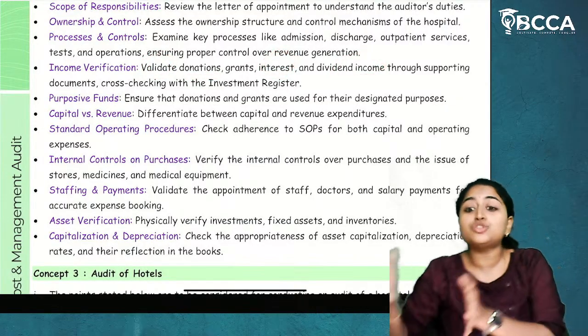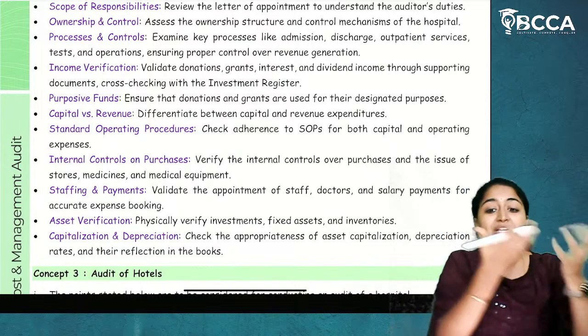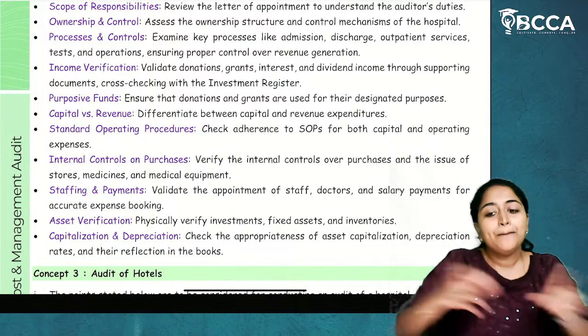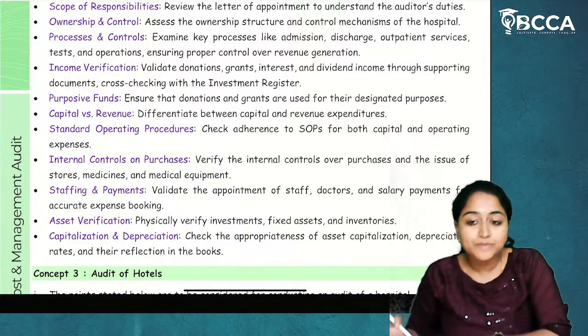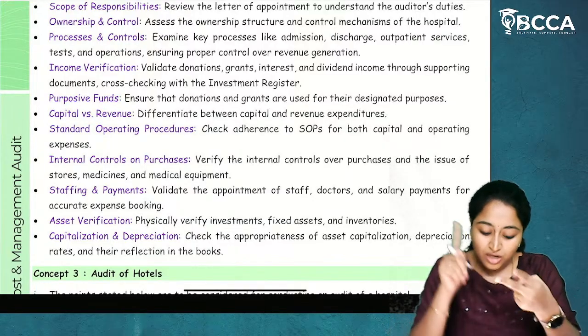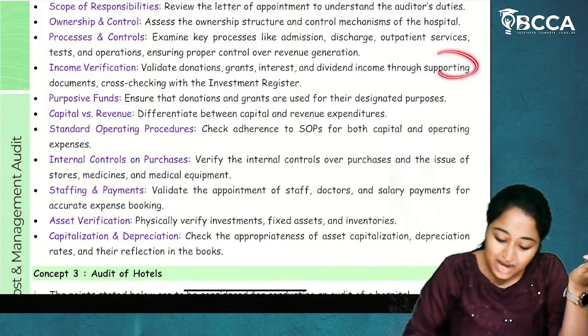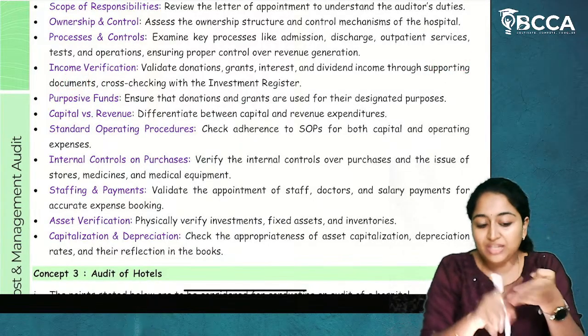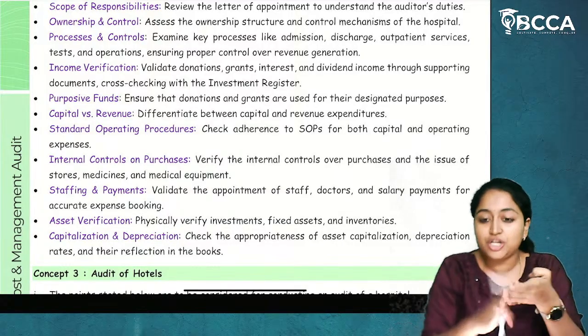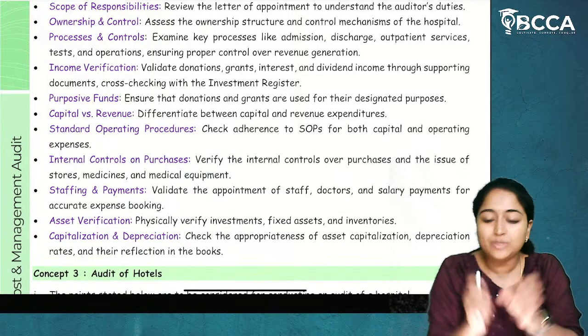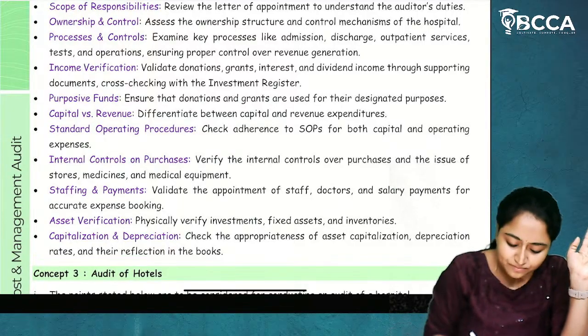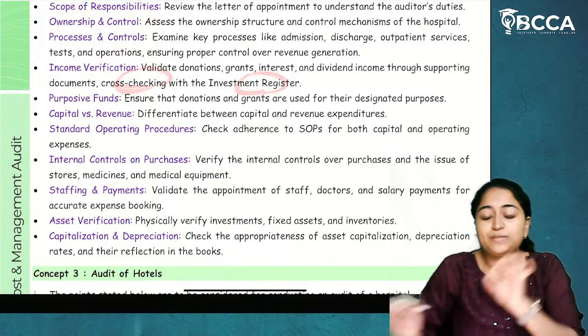These are other sources of revenue, not from the direct functioning of the hospital, but other than that, these are also income sources. What are those? Donations, grants, interest, dividend income. Now, for all these income generation, whether they are maintaining proper supporting documents, cross-checking with the investment register.